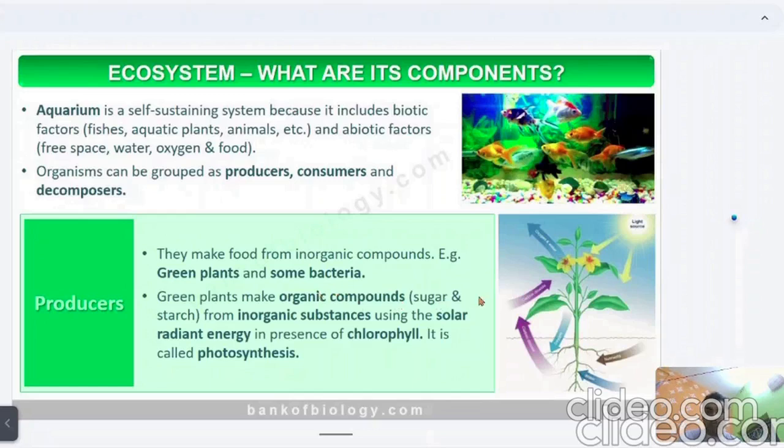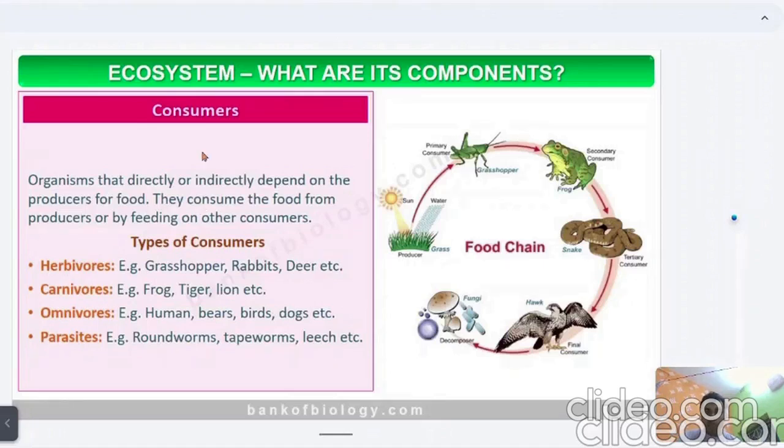They make organic compounds like sugar and starch from inorganic substances. They use solar radiant energy in the presence of chlorophyll, and we all know that the process is known as photosynthesis. Now, what are consumers? Consumers are directly or indirectly dependent on the producer for food, and they get food from the producer or by feeding on them.